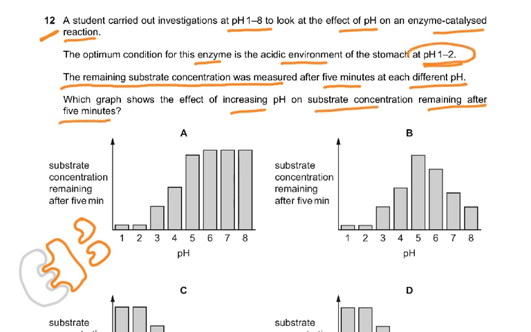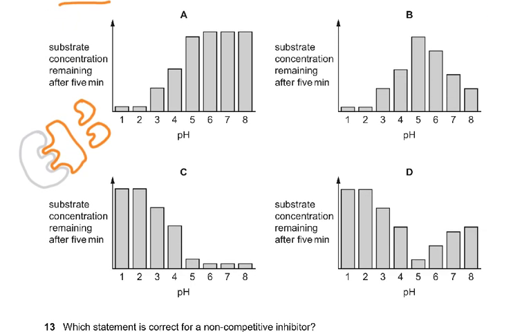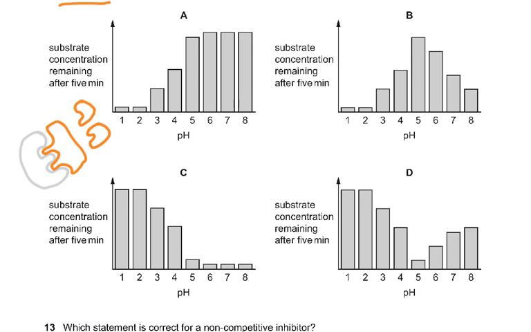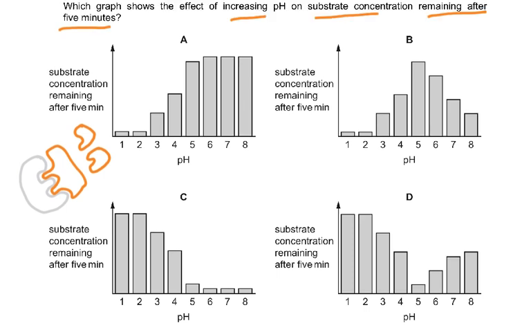Now we know that the optimum is 1 to 2. So at 1 to 2, there should be the least substrate. Now you can look at the four graphs. Now it makes sense. The question is: which graph shows the effect at 1 or 2? There should be the least substrate.